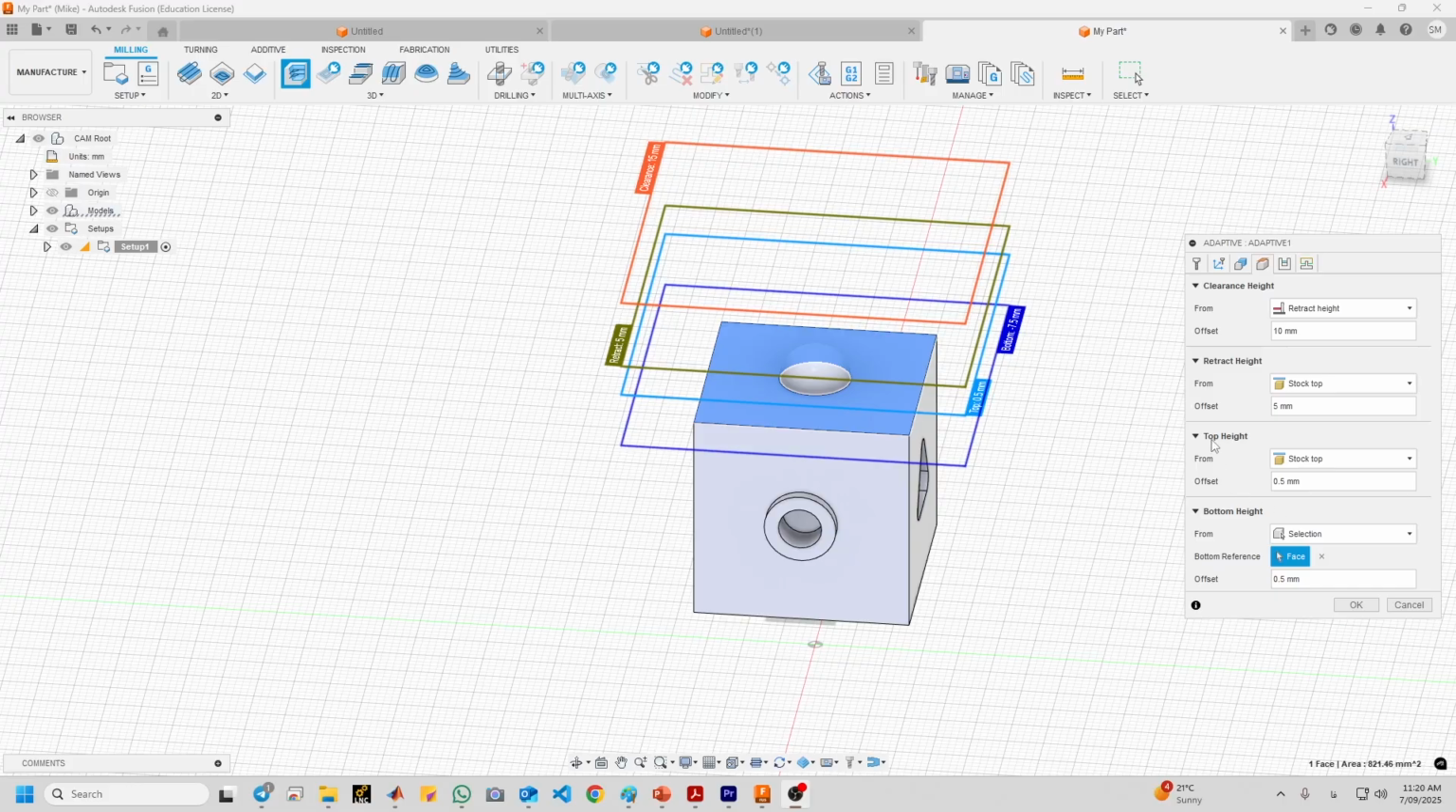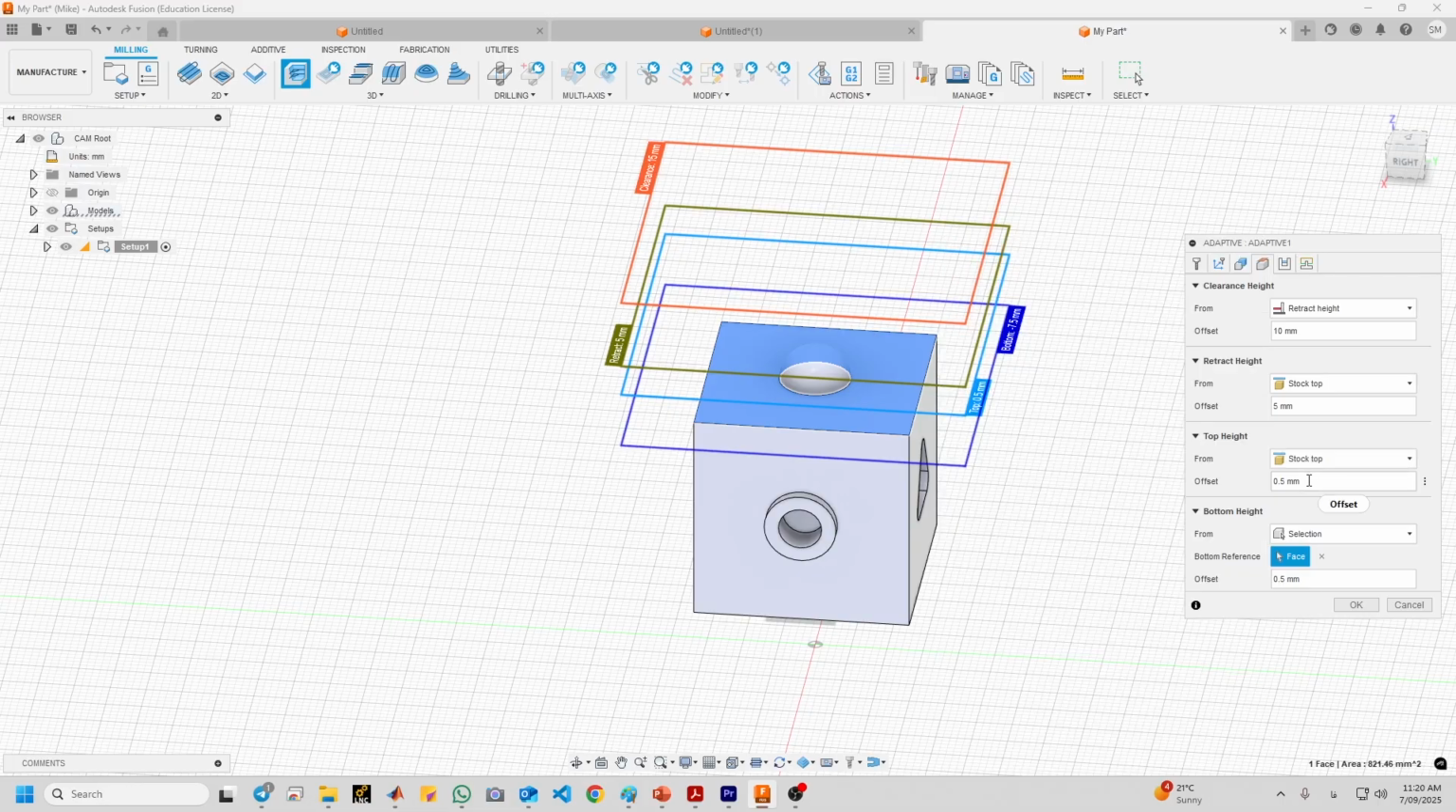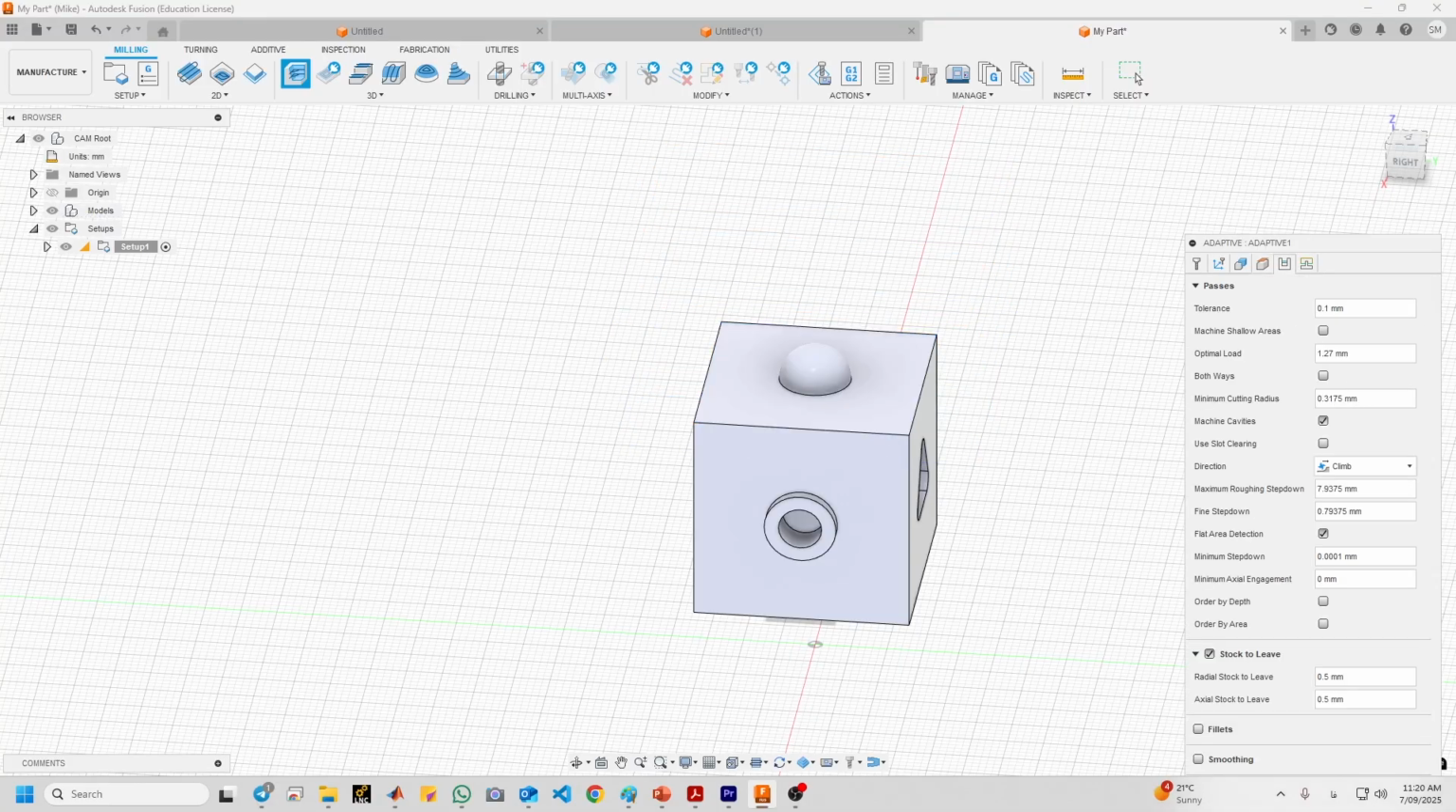So now we go to the top height. So we always use a stock type. These planes tell the mill where to expect to first come into contact with material and begin machining. And leave this set to stock top, and adding a 0.5 millimeter offset will allow for variation in the stock size and provide a small safety factor. No need to change this value. Go to the next tab.